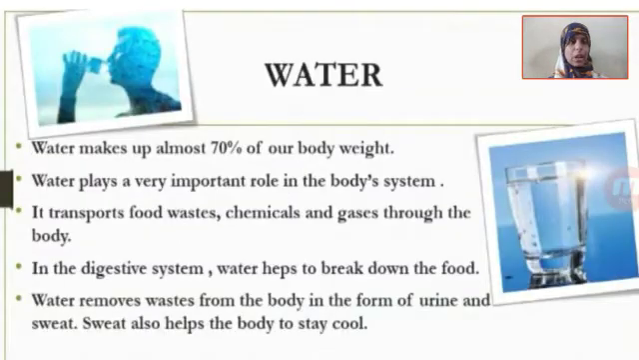Okay. So after fibers, we will also talk about water. Water is a basic need and essential part of our diet too. Water makes almost 70% of our body weight, and it plays a very important role in our body system. It transports food, wastes, chemicals and gases through the body. In the digestive system, water helps us to break down the food, and it removes waste from the body in the form of urine and sweat. After doing work we sweat, so this helps our body to stay cool, and sweating is nothing but the extra wastes of the body that it removes through sweating.